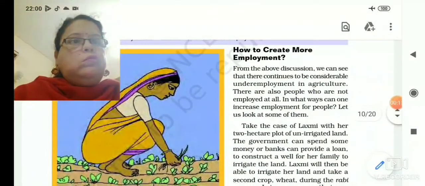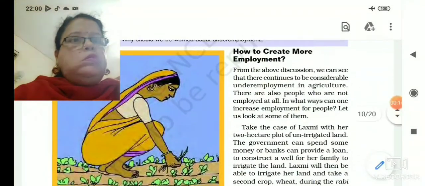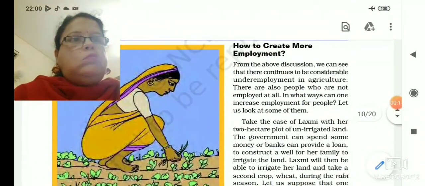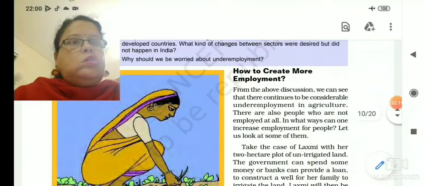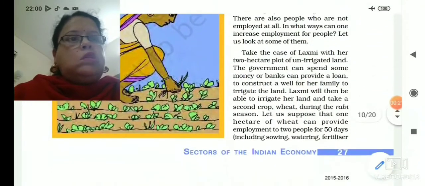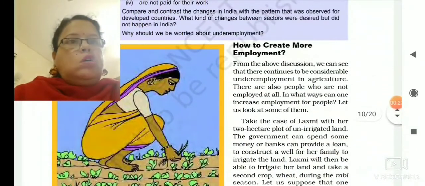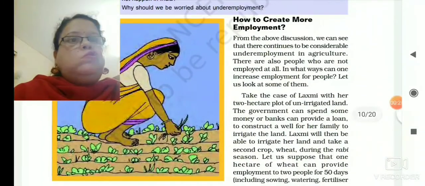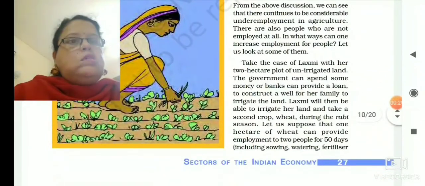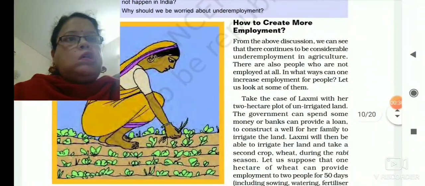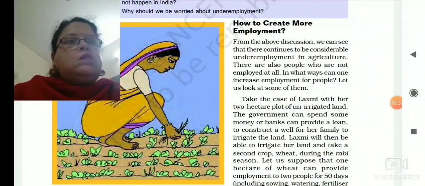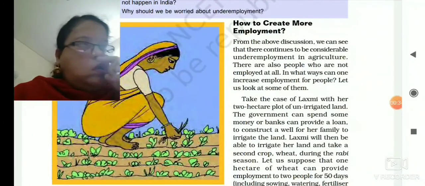That day I told you that we will start from page 10. Actually in PDF it is showing as page 10, but in your book it is page number 27. So if you have bought your book, it is page number 27. We are starting now. The topic is how to create more employment.